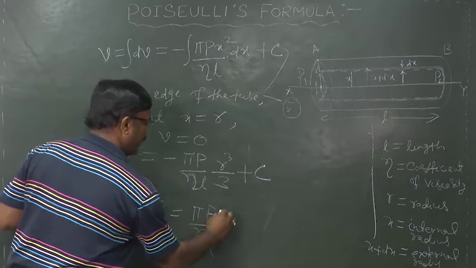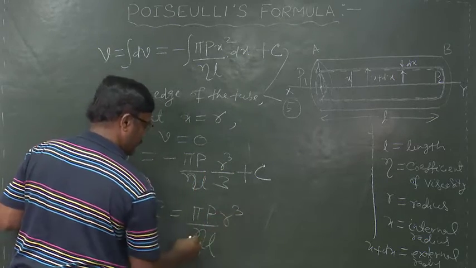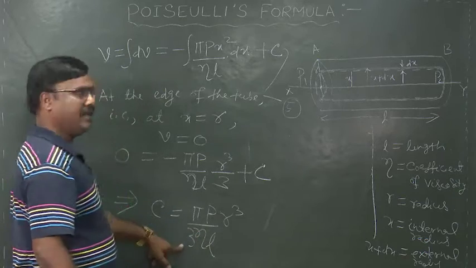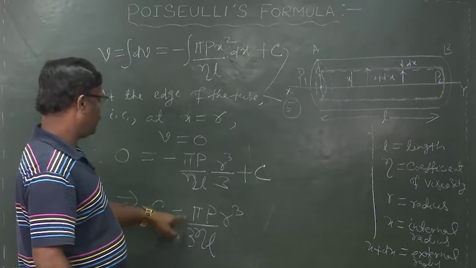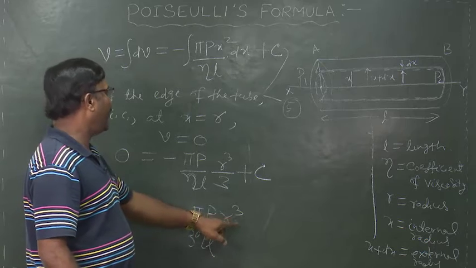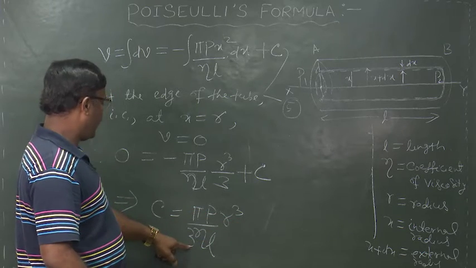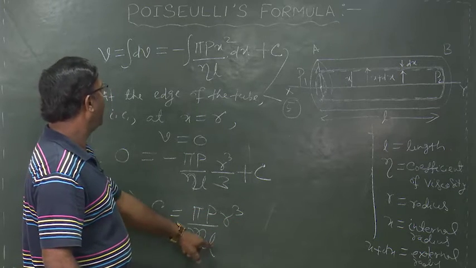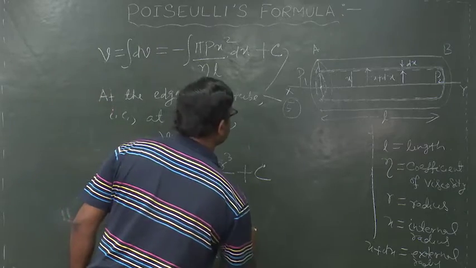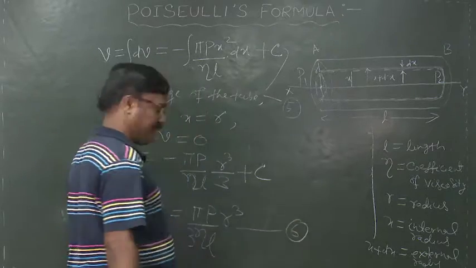So, it will be r q, and here it is 3, that is c is equal to pi p r q by 3 eta L, equation 6.